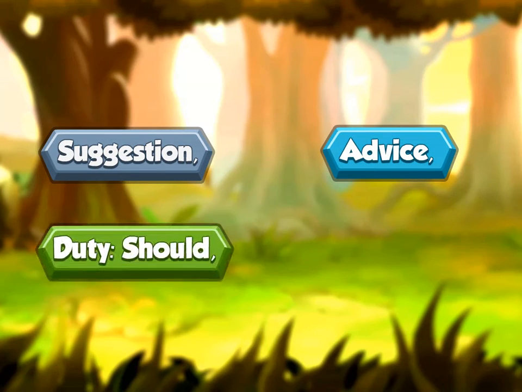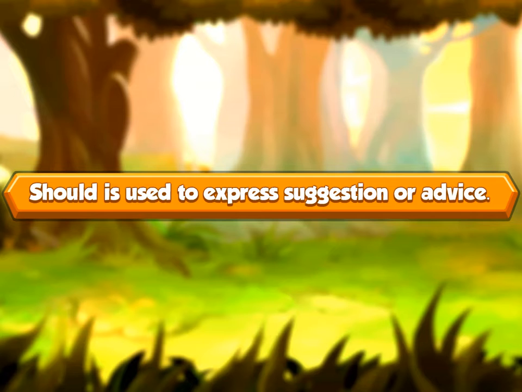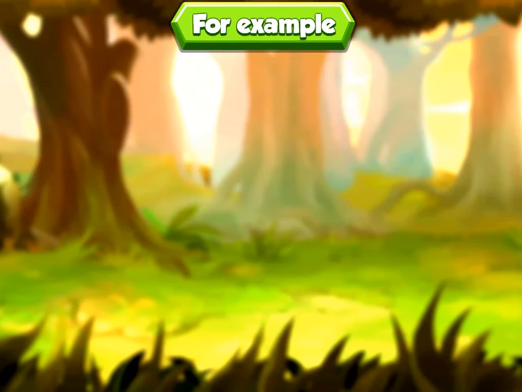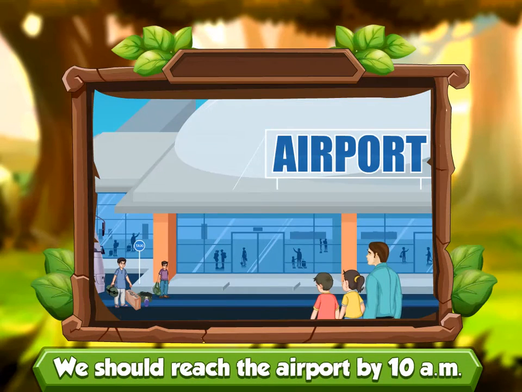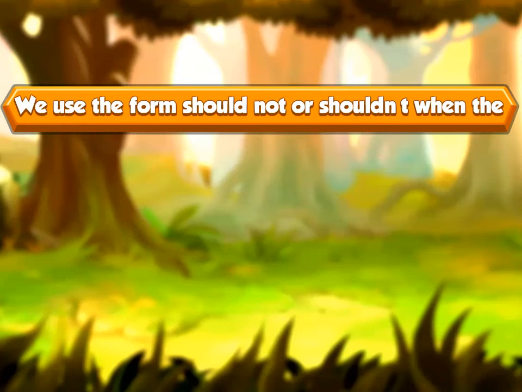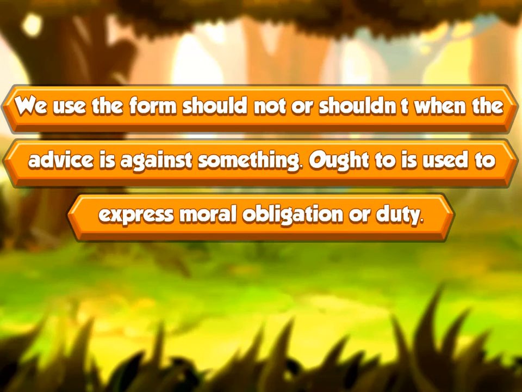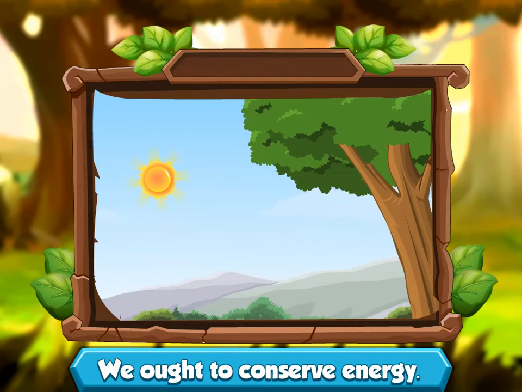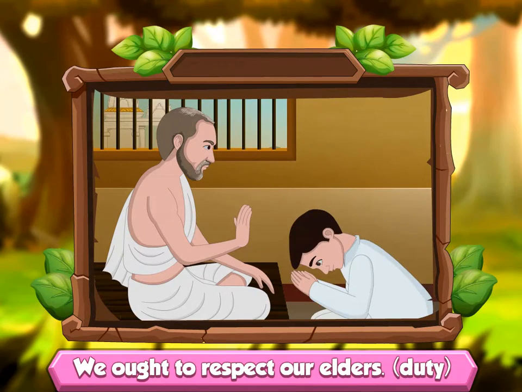Suggestion, advice, duty: should, ought to. Should is used to express suggestion or advice. For example, you should eat healthy food. Advice: we should reach the airport by 10 a.m. Suggestion: we use the form should not or shouldn't when the advice is against something. Ought to is used to express moral obligation or duty. For example, we ought to conserve energy. Moral obligation: we ought to respect our elders. Duty.